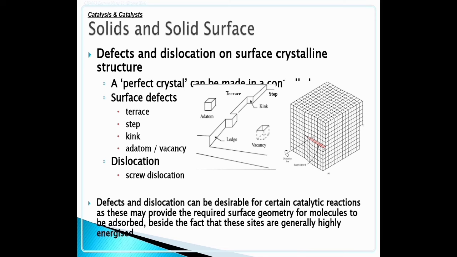Defects and dislocations on a surface crystalline structure. A perfect crystal can be made with a surface defect: terrace, step, kink, adatom, vacancy, dislocation, screw dislocation. Defects and dislocations can be desirable for certain catalytic reactions, and these may provide the required surface geometry for molecules to be adsorbed, besides the fact that these sites are generally highly energized.